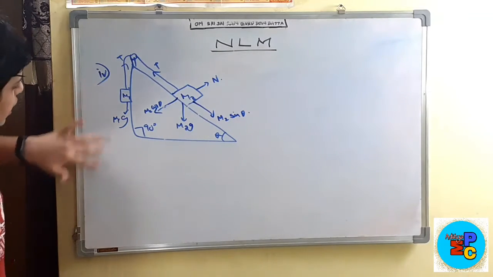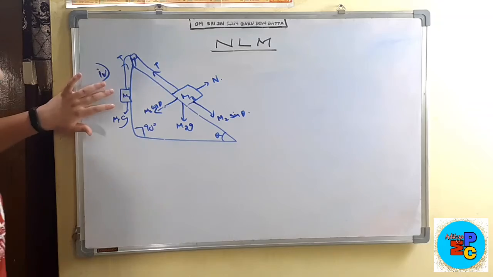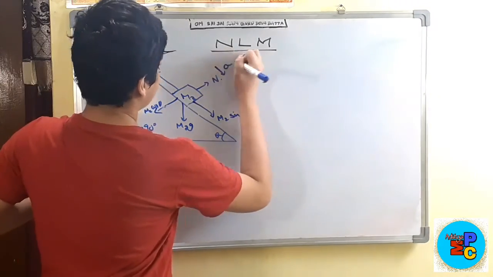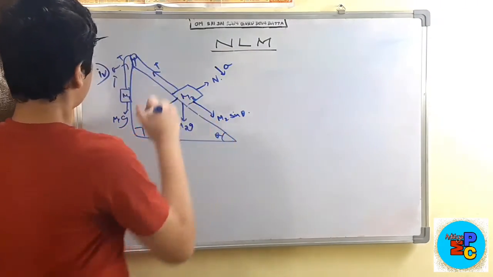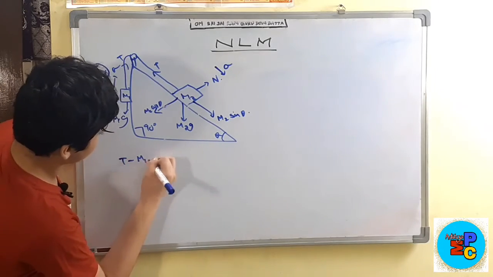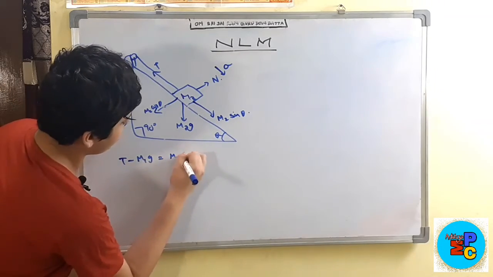Now when we look at the mass m1, let us suppose this is going down with an acceleration A, and this is coming up. Then T minus m1G is equal to m1A.